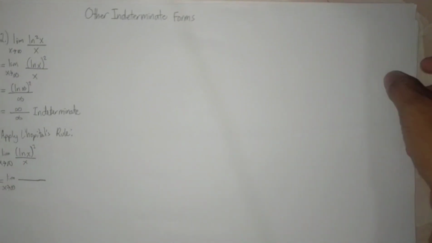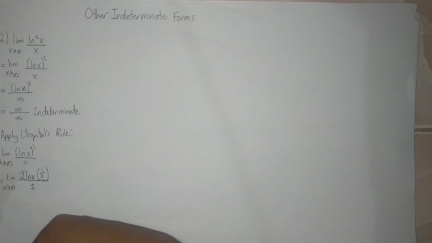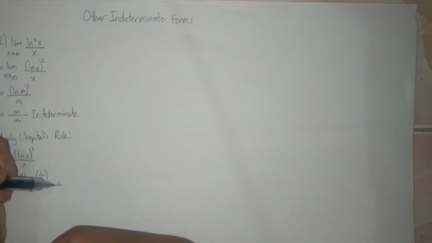multiply the exponent, so 2, then ln x, then we derive the inner part. So the derivative of ln x is 1 over x, over the derivative of x, which is 1.